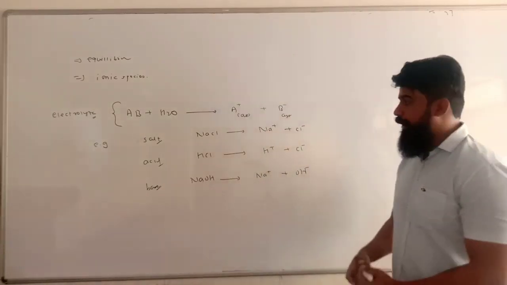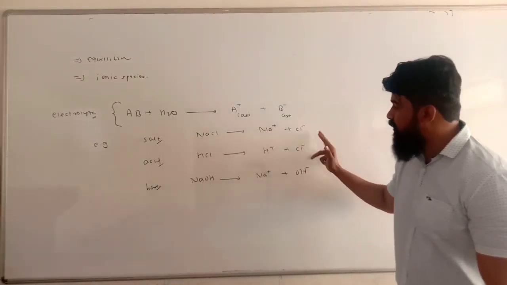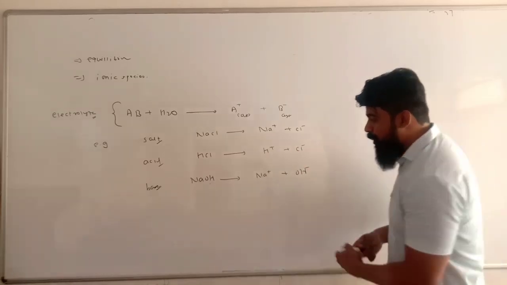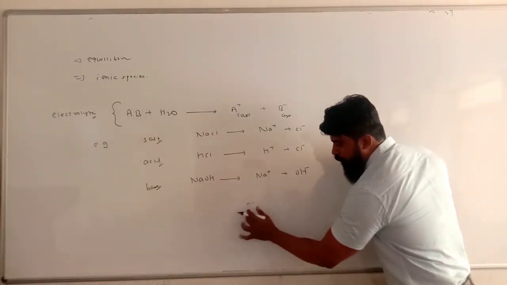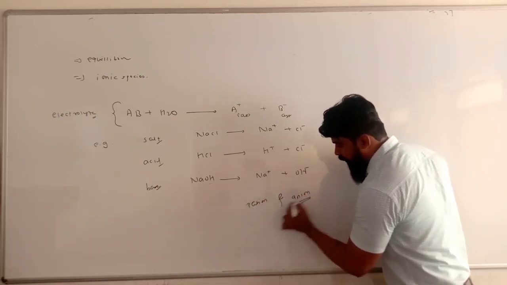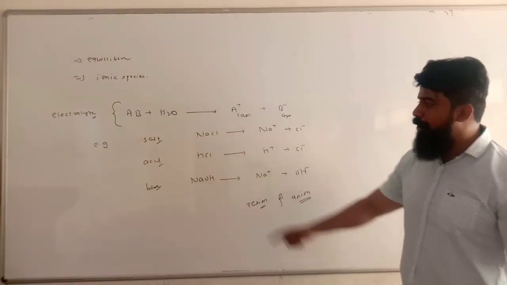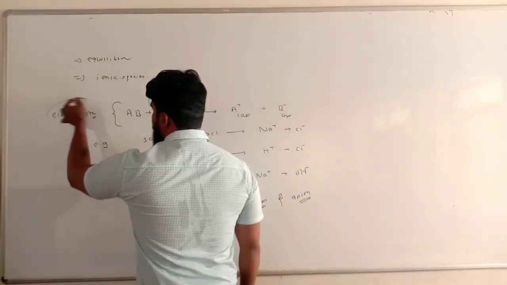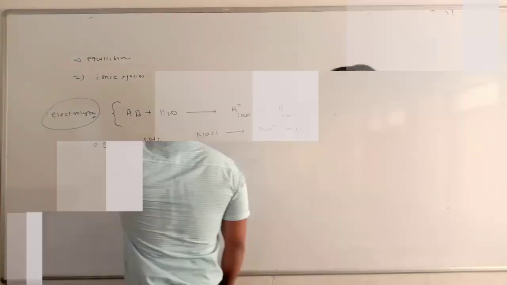when dissolved in water, dissociate into their components: Na plus and Cl minus, H plus and Cl minus, Na plus and OH minus. Simply we can summarize this into cation and anion. So substances which dissolve in water and produce cations and anions are simply termed electrolytes.